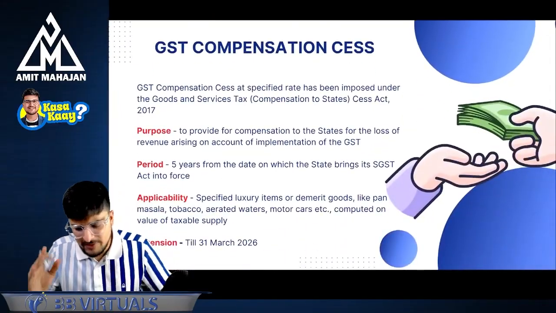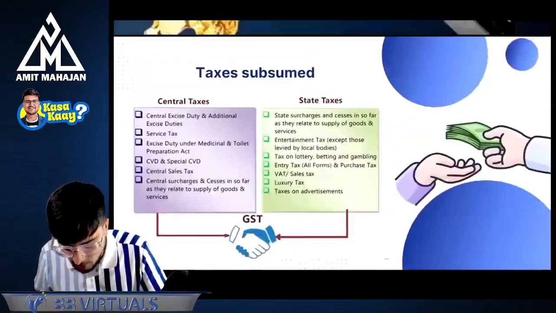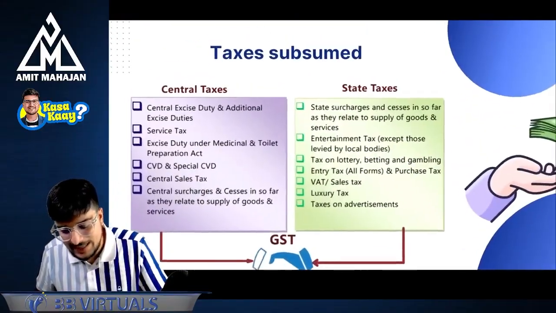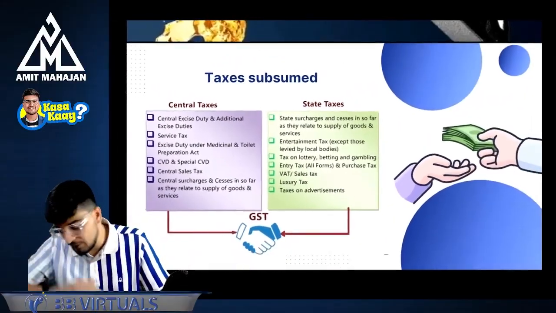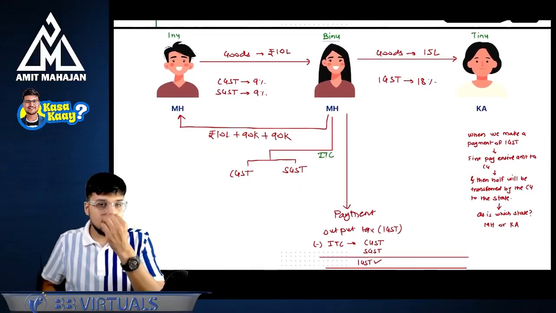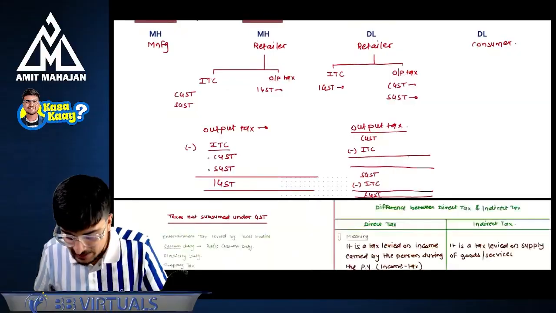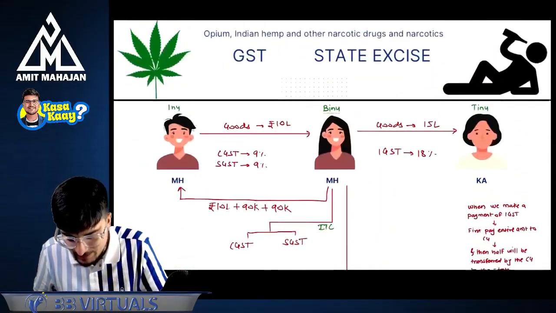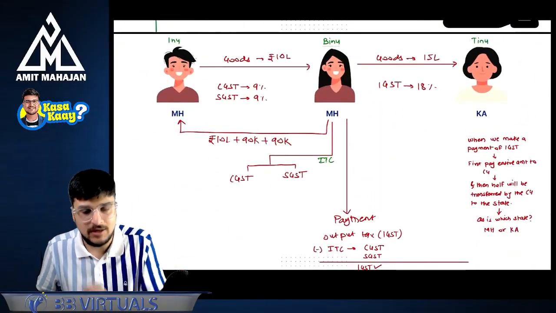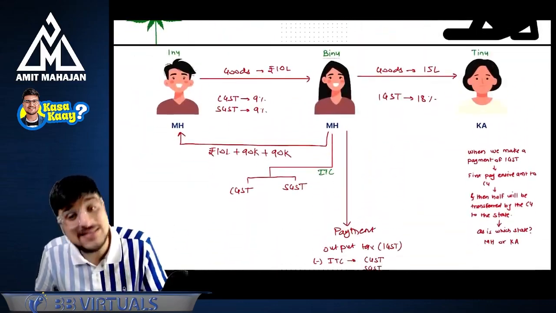Perfect. Now we'll see what GST compensation cess says, what is the tax and everything. Okay, we will see this. What are the taxes, or which are the taxes? Okay, before that also, I will discuss something more about this. I want to discuss this master chart with you. Okay, let's discuss this master chart. And if you do this master chart, I'm sure that you'll understand everything. Okay, this is the master chart. And before we discuss the master chart, let's discuss this first.